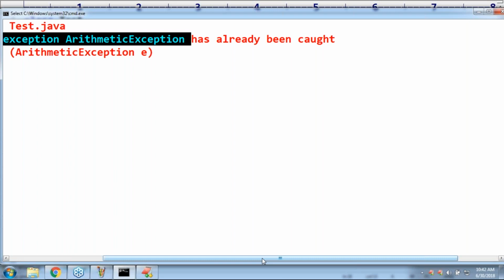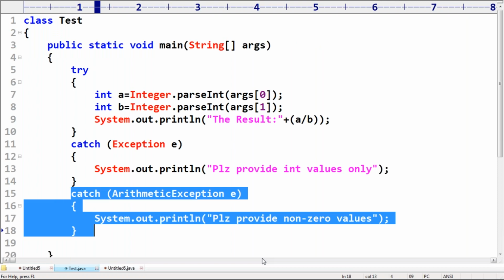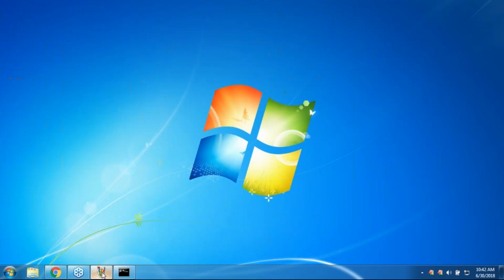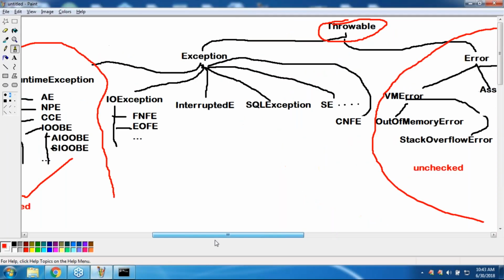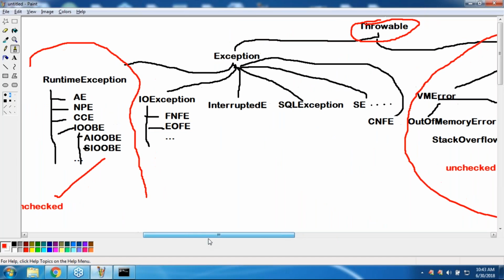Any doubt? That's why, minimum basic idea, compulsorily you people should be aware of that diagram. Regarding the diagram whatever I explained, you should have a minimum basic idea: which is the parent, which is the child, and so on. Saurav, have you observed?